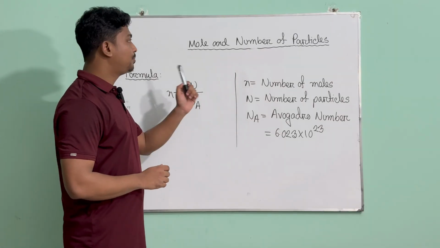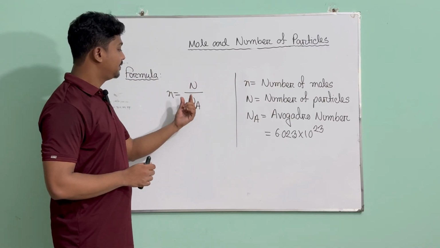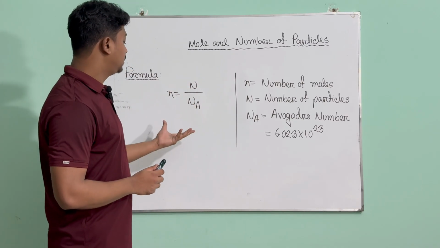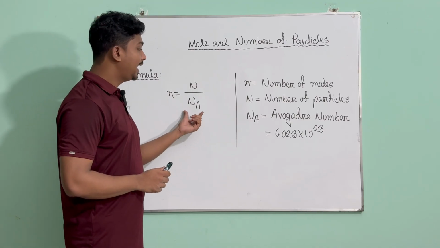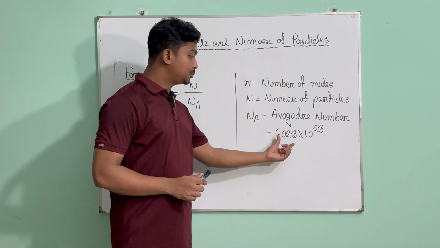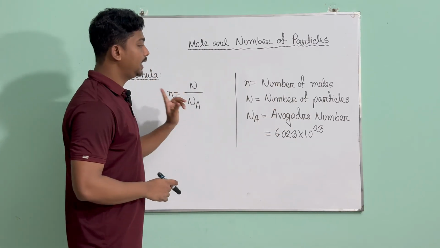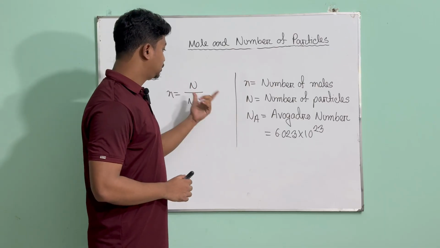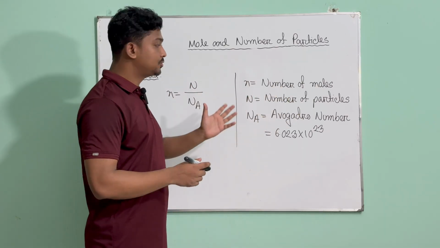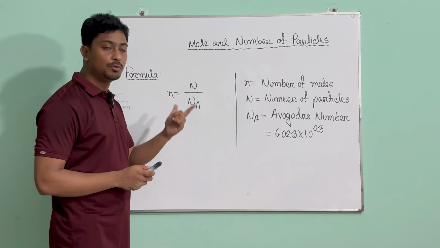For mole and number of particles, we can also use another formula, which is n equals capital N divided by Na. As we already know from the previous video, Na actually refers to the Avogadro number. So the number is 6.023 into 10 power 23. Now the capital N without the A will show us the number of particles, how many atoms or how many molecules there are. And n, as usual, is number of moles.